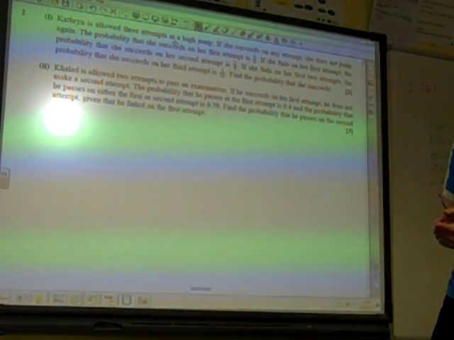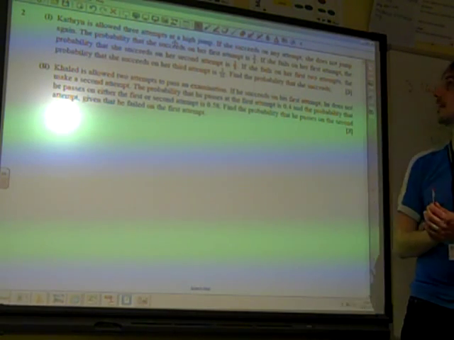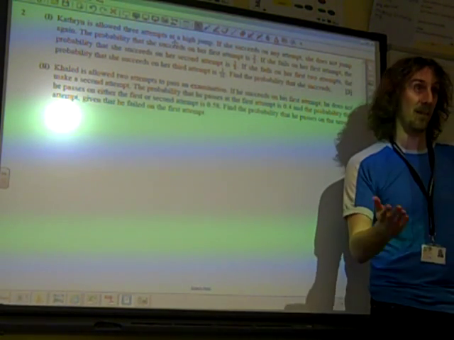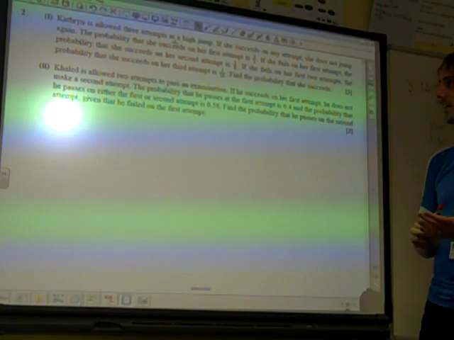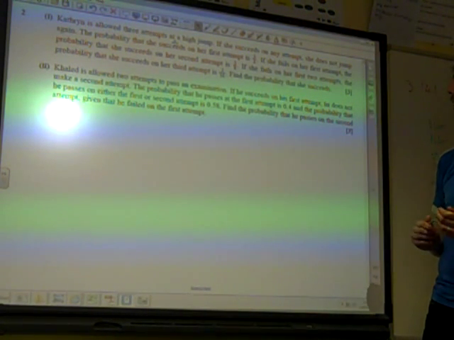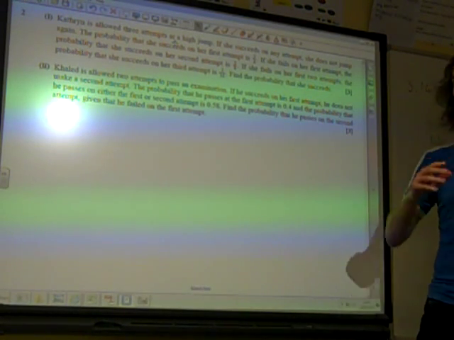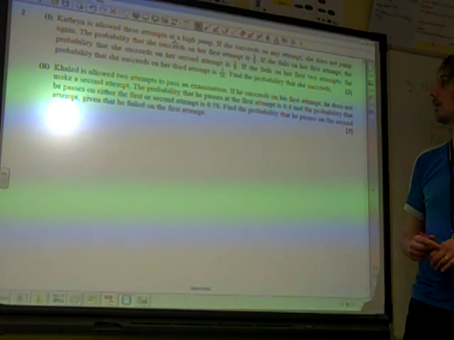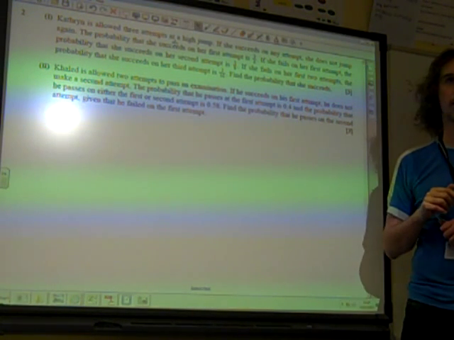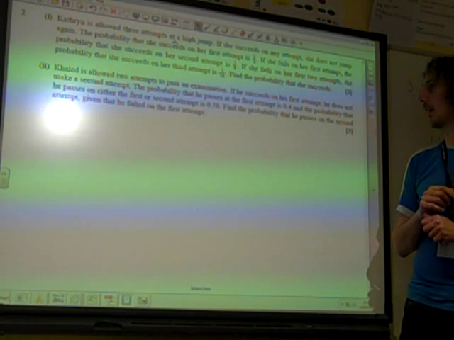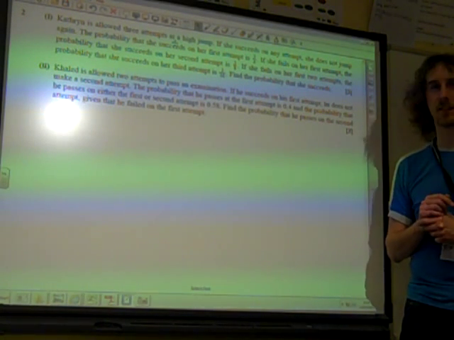We've got Catherine, who is allowed 3 attempts at a high jump. If she succeeds in any attempt, she doesn't jump again. Why would she? The probability that she succeeds in her first attempt is 3/4, but if she fails, the probability she succeeds on the next time is 3/8. If she fails in the first 2, the probability that she succeeds on a third attempt is 3/16. Find the probability that she succeeds.